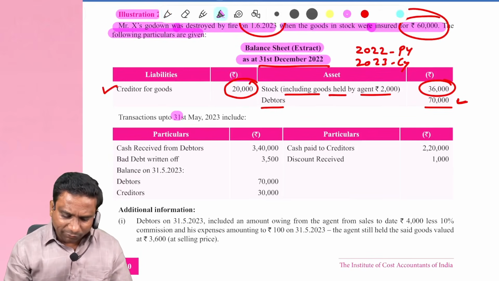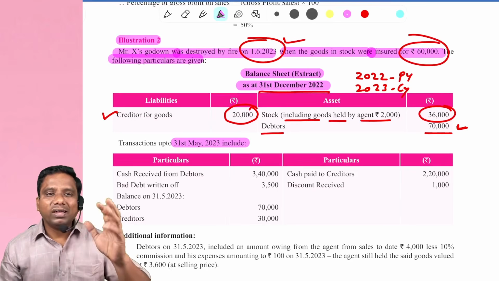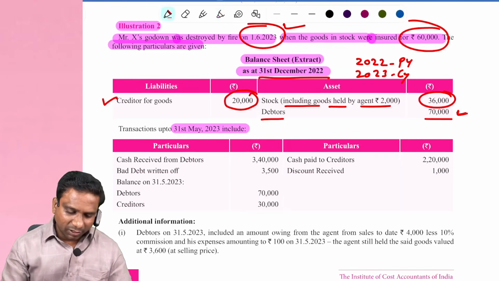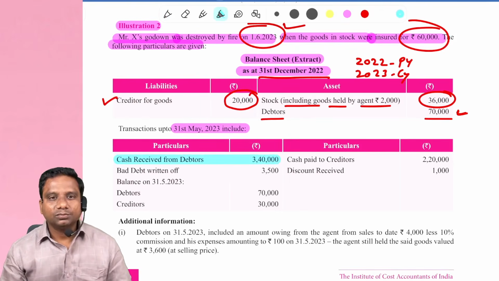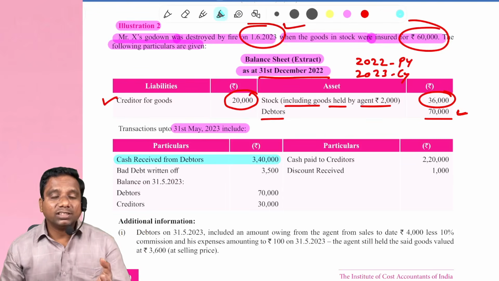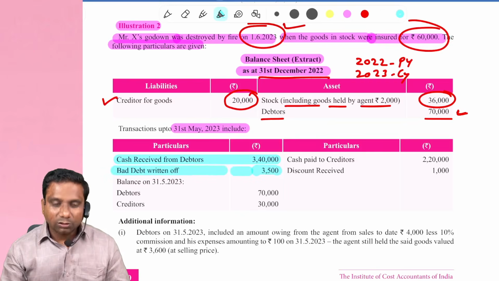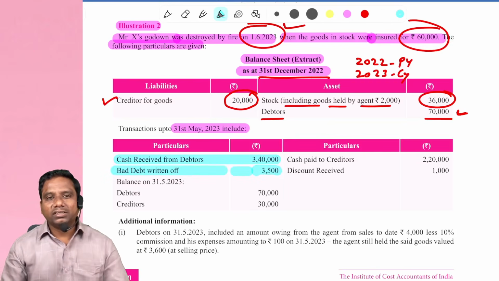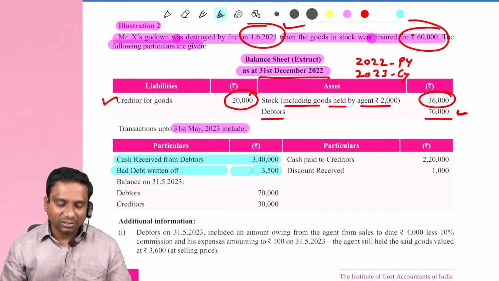Now next, look at transactions up to 31st May 2023, because on 1/6/2023 the fire occurred. Now look at cash received from debtors. What is the entry we record? Cash account debit to debtors account. This is posted to the credit side of the debtors account. Bad debts written off 3,500. The entry is bad debts account debit to debtors account. It is posted to the credit side of the debtors account.